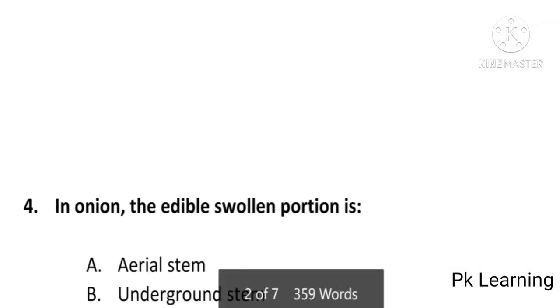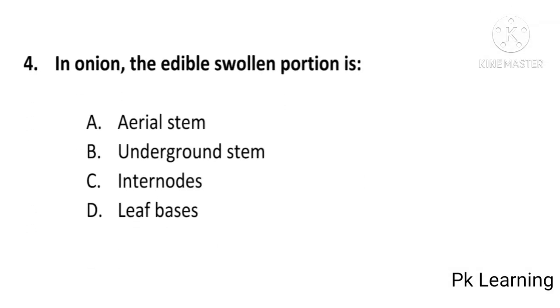And next question is, in onion, the edible swollen portion is aerial stem, underground stem, internodes or leaf bases, and answer is D, leaf bases. In onion, the edible swollen portion is leaf bases, D is correct option.